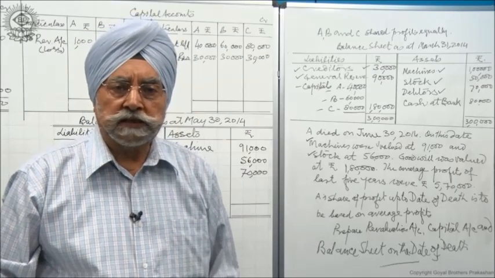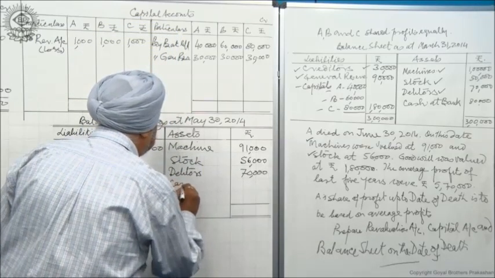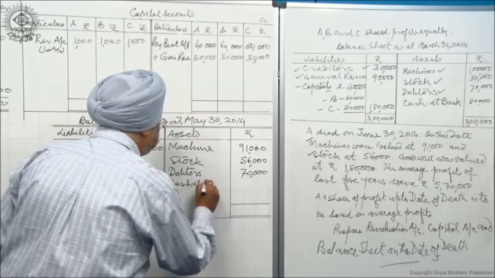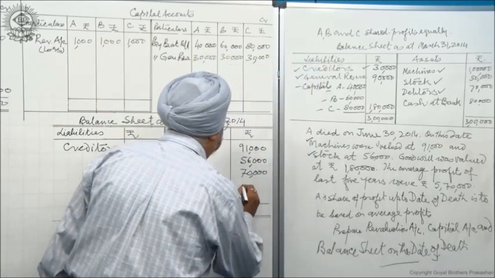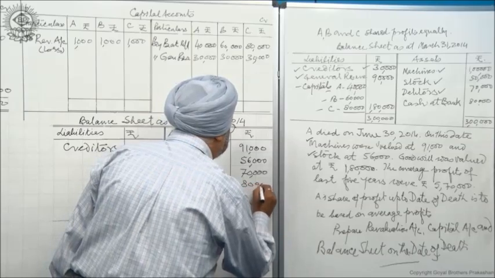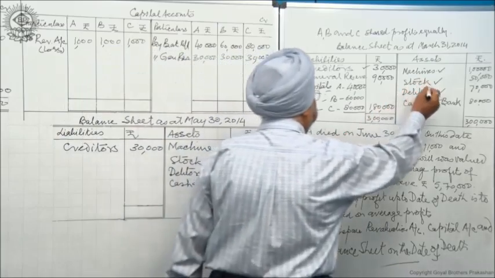No cash has come, no cash has gone. So I write the cash at bank as the same figure. How much is it? 80,000 as it is. So all these figures have been written.